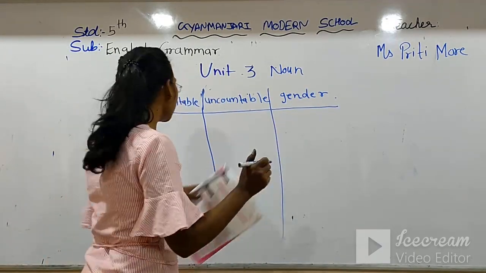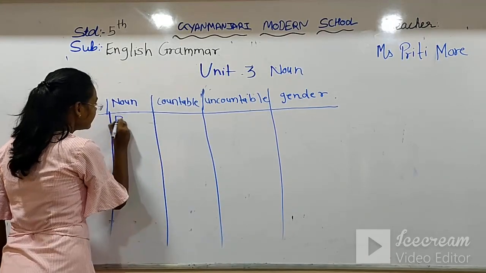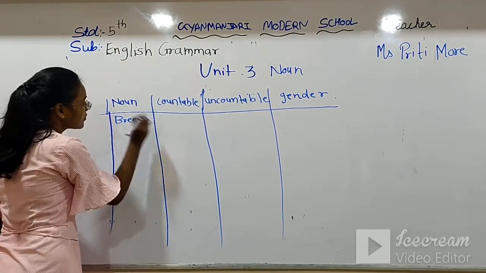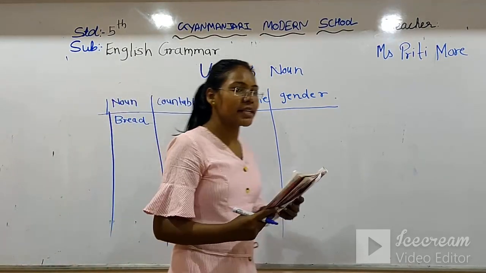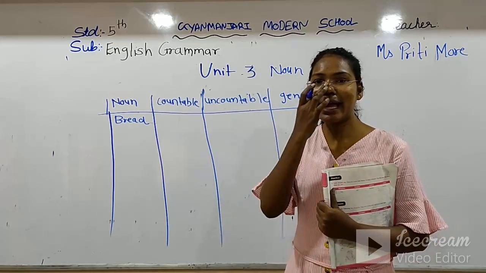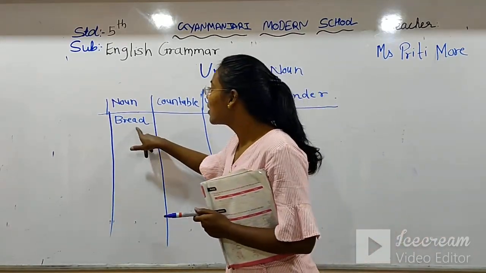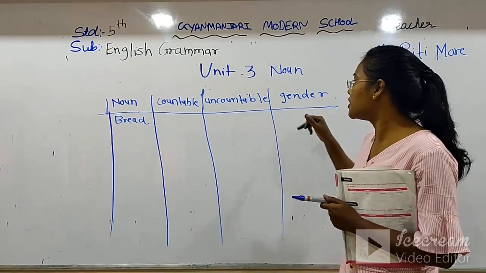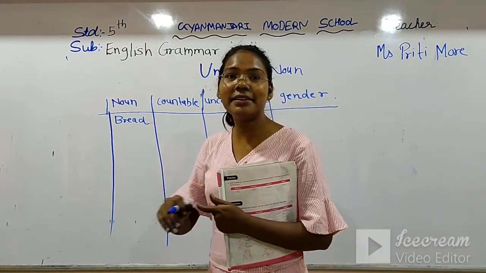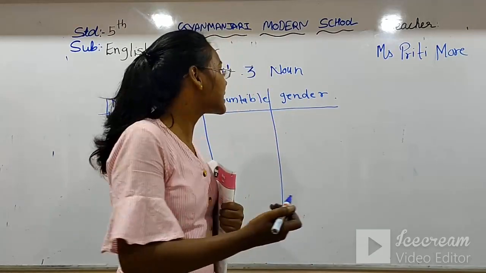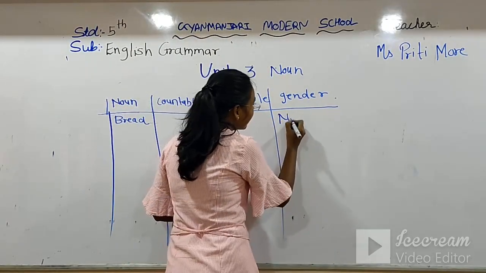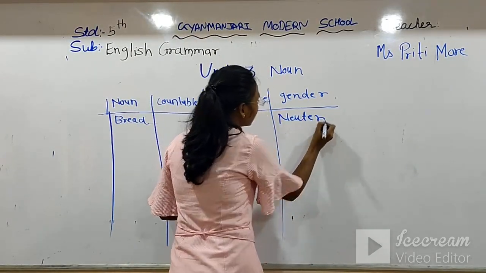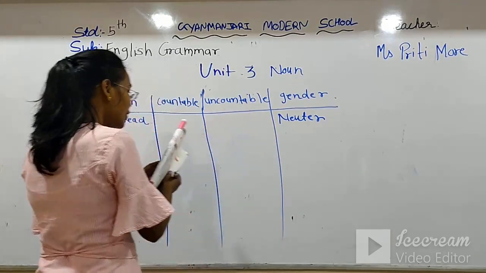So the first word is bread. Bread, which we eat at home. It can be countable or uncountable, and what kind of gender is it? Definitely bread is a non-living thing, that's why it comes in neuter gender.